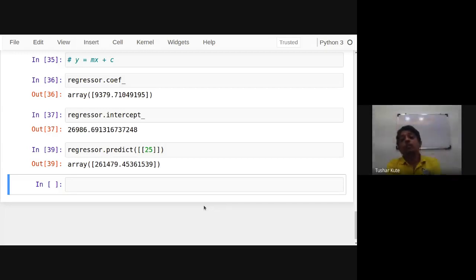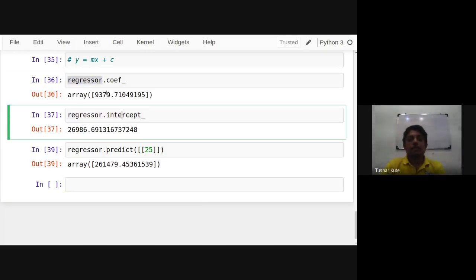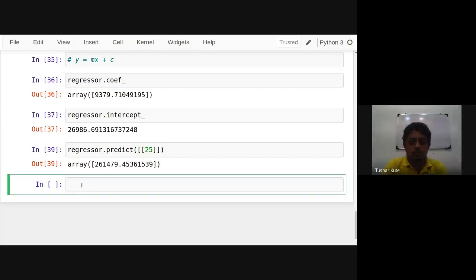It is calculated with the help of y is equal to mx plus c. This is y and 25 is x. Okay, m is here and c is here. Now see, if I use this x into m, let's use this m plus c. Where is c? This one.